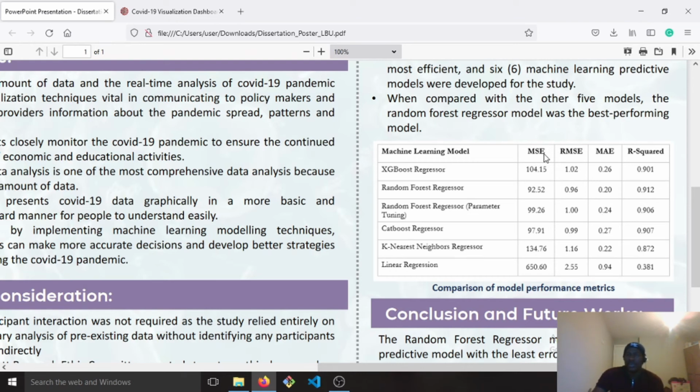The metrics are the mean square error, the root mean square error, the mean absolute error, and the R square value. When we compare the evaluation of each of these models, we discovered that the random forest regression model was the best performing model compared to the other five models that were used. This table gives a comparison of the model performance.